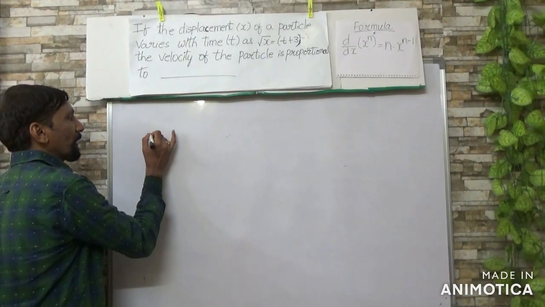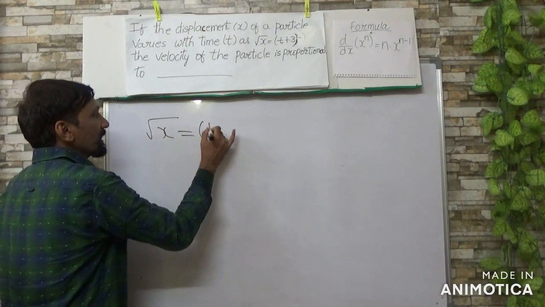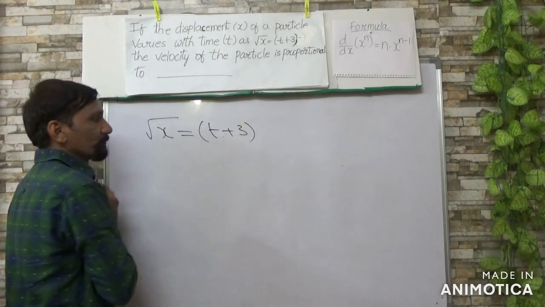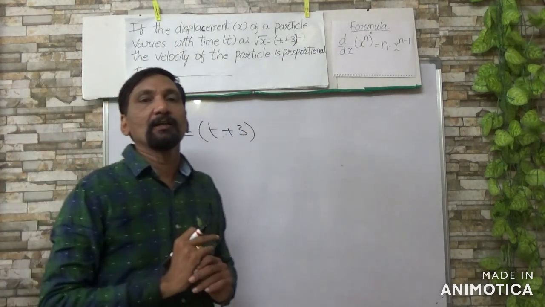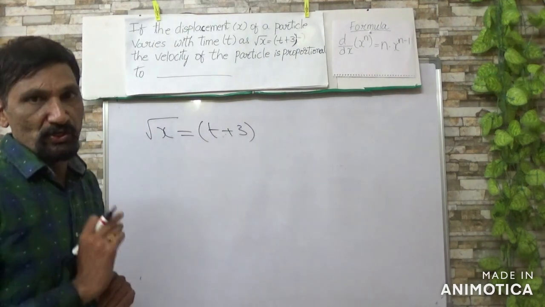According to the problem, root x is equal to t plus 3. Whenever you want to find velocity, displacement must be differentiated once.